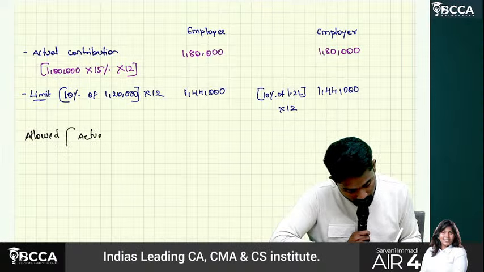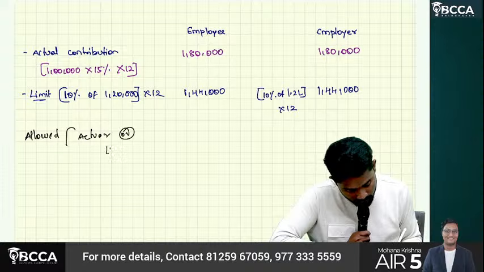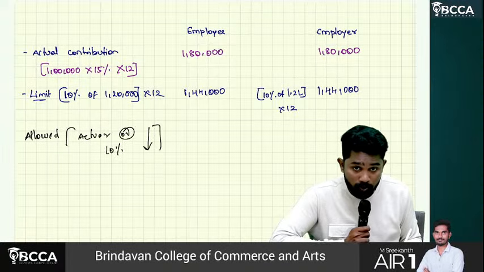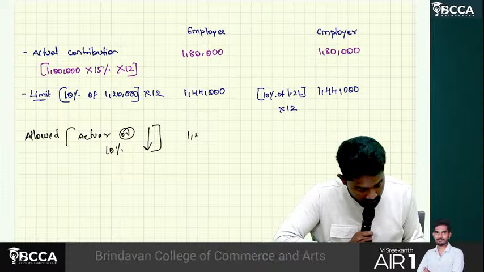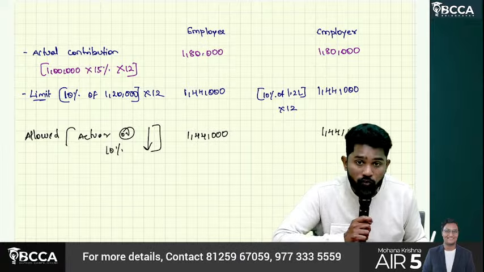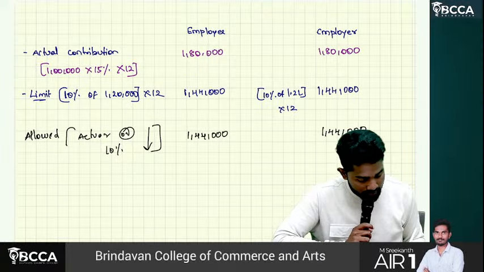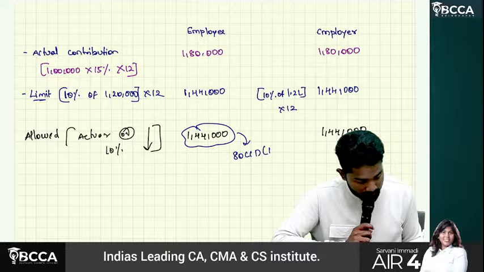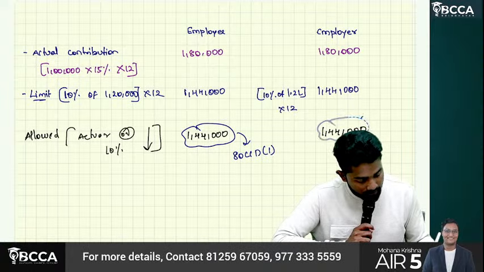Actual or 10 percentage, whichever is lower. So how much is allowed? 1 lakh 44,000. Here also 1 lakh 44,000. This is under 80 CCD subsection 1. This 1 lakh 44,000 under which section?